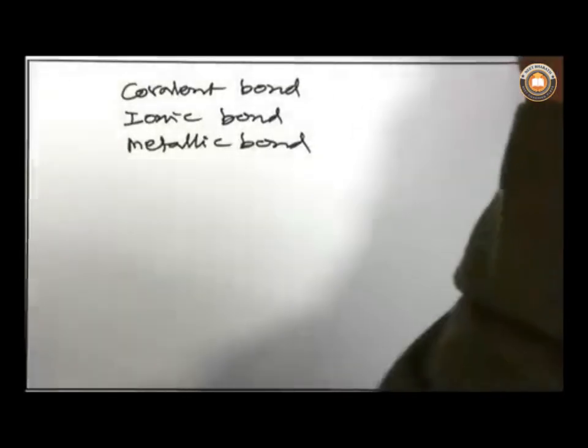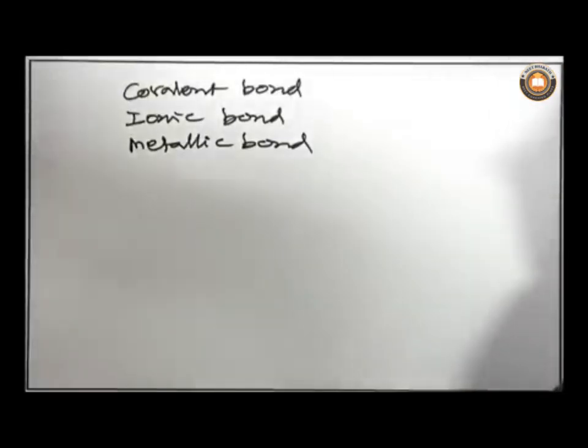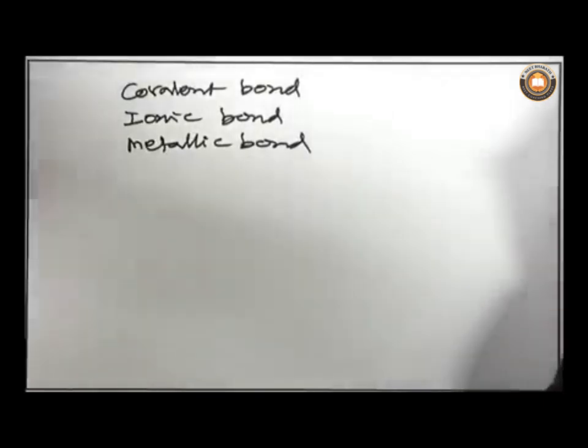A covalent bond is formed between two atoms, for example in the hydrogen molecule. Now we have some idea about what a covalent bond is. We will see more about covalent bonds later on. Now let us see briefly what an ionic bond is. An ionic bond is formed between two ions, which can also be understood by a potential energy diagram.